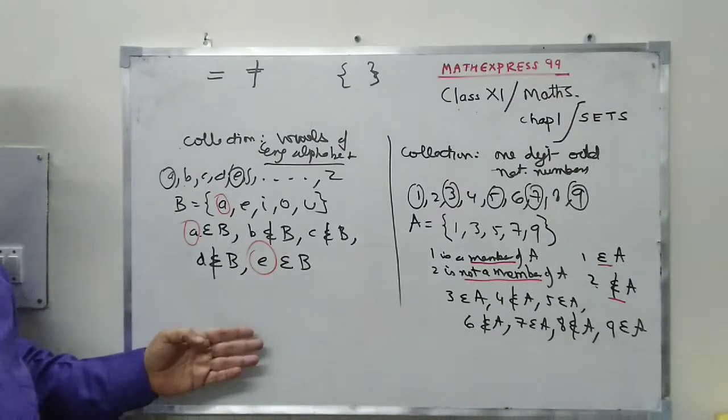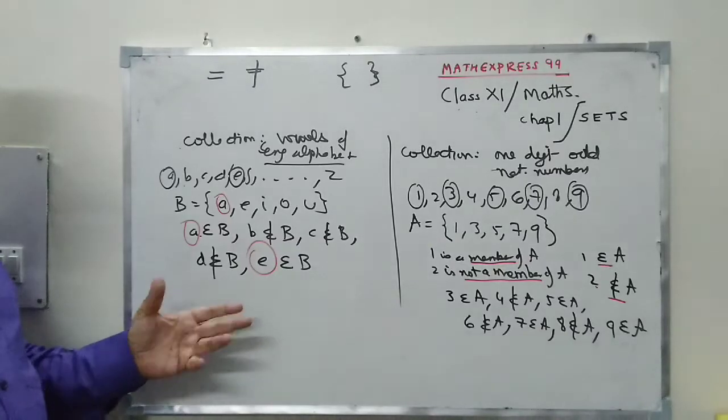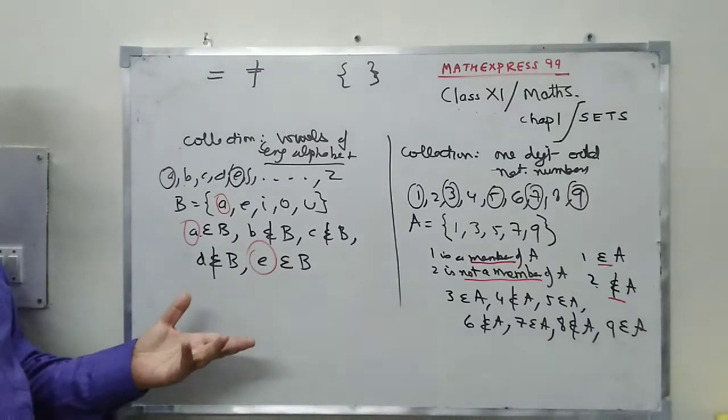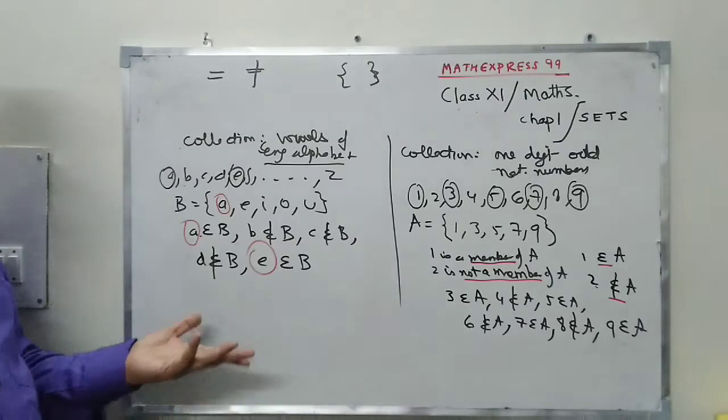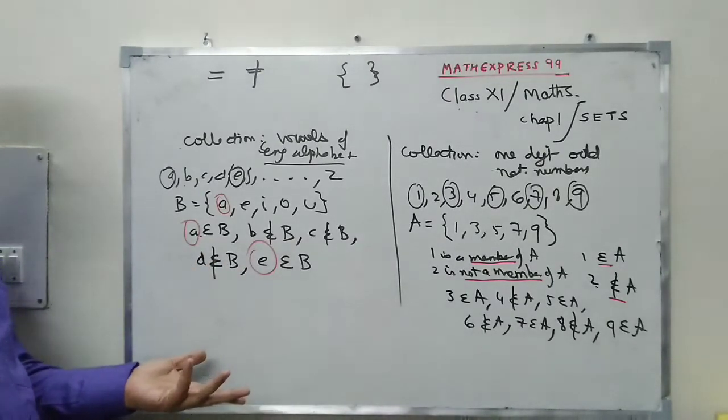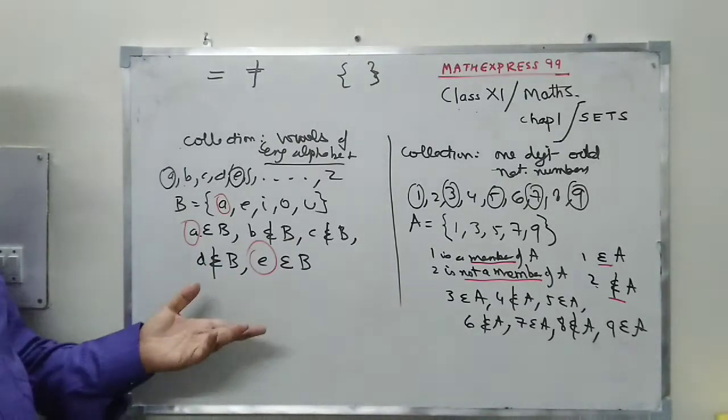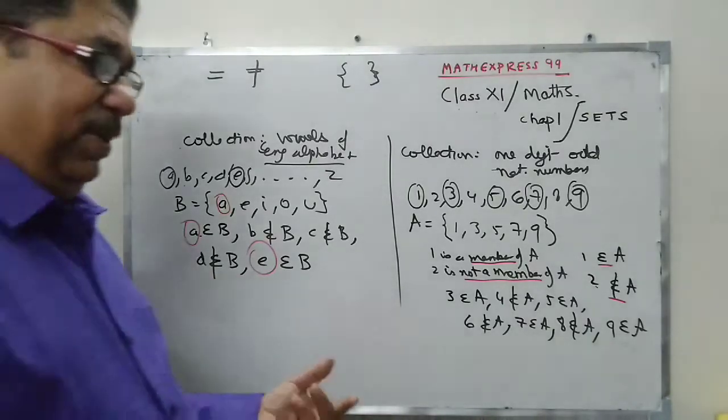So this is what we mean by, now we get another word, what is called element. We get the words set, we get the word element, we get the phrase not an element. So these are certain starting things for us.